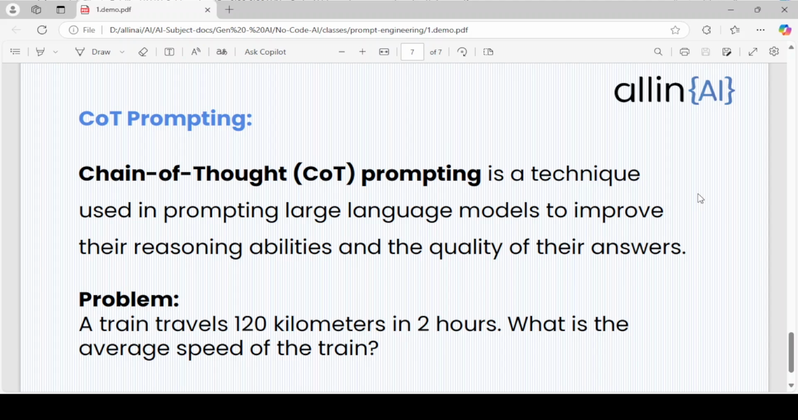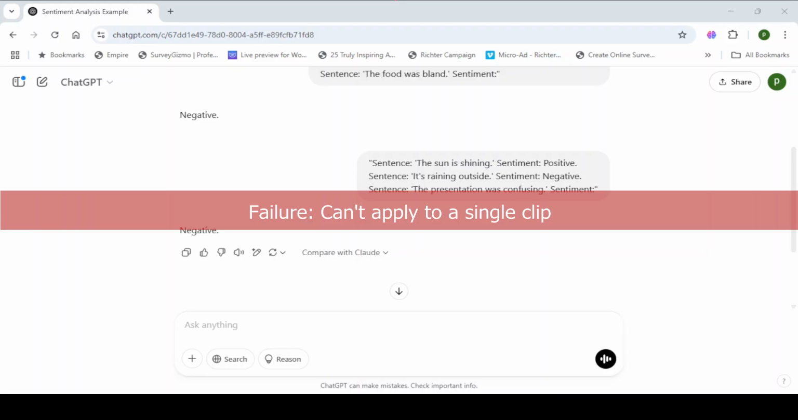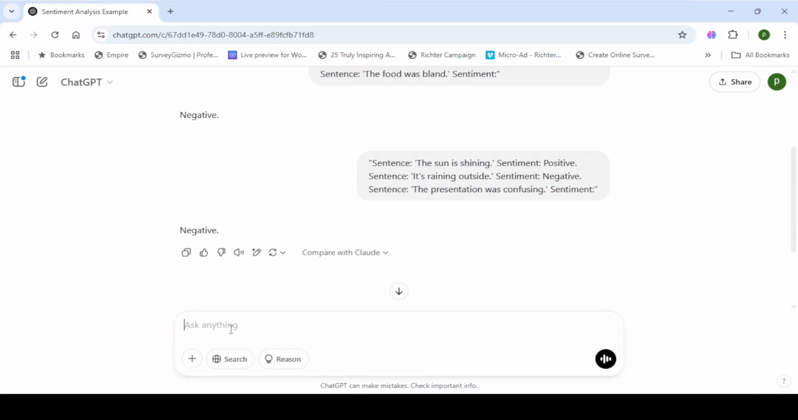For example, a train travels 120 kilometers in 2 hours. What is the average speed of the train? If you ask it directly, it will give a direct answer. When you ask with COT prompting, it will guide you step by step. Let's see.